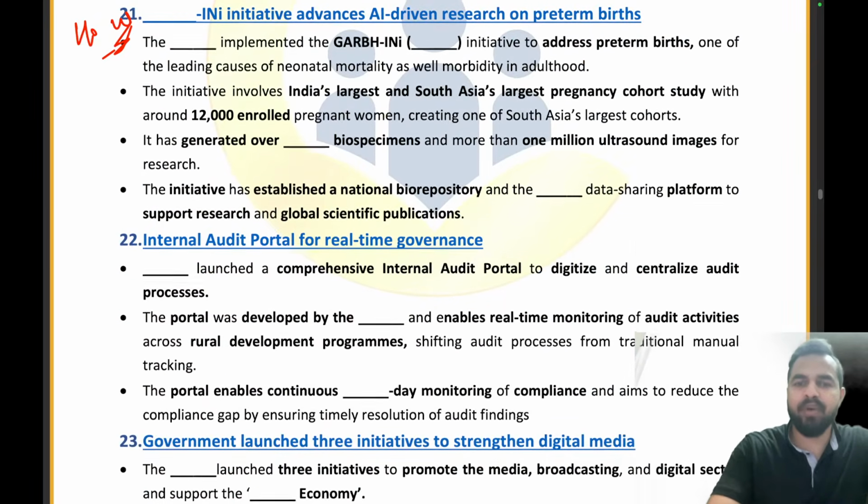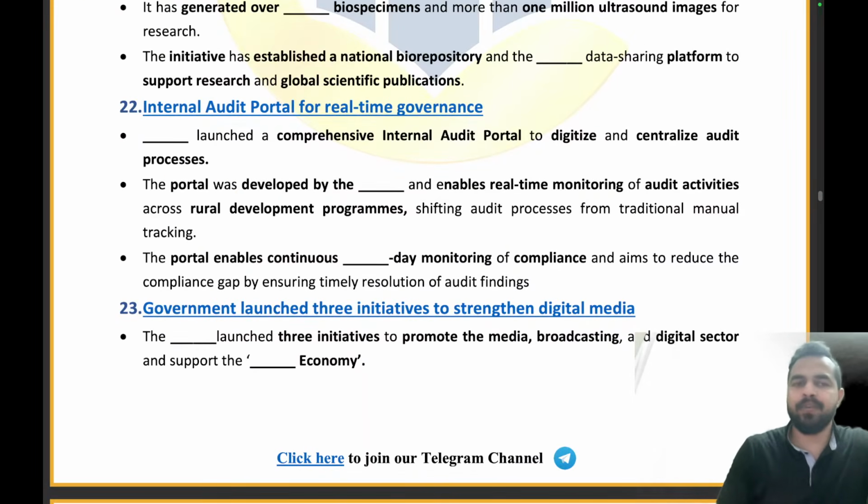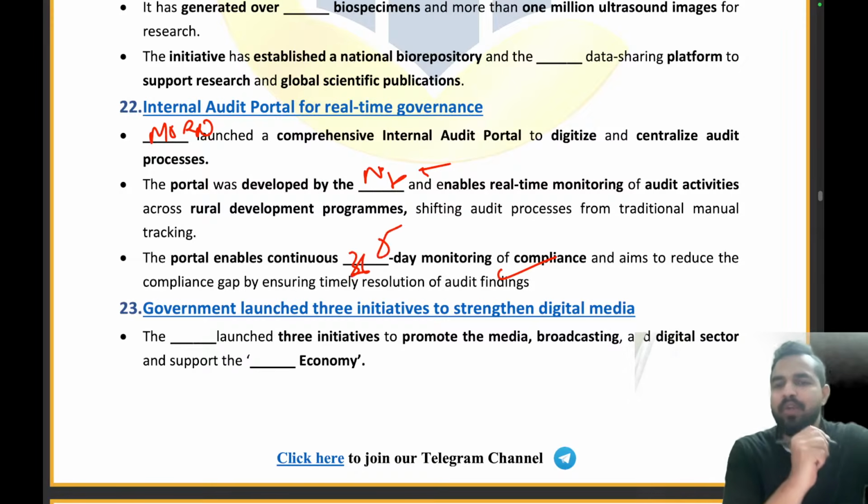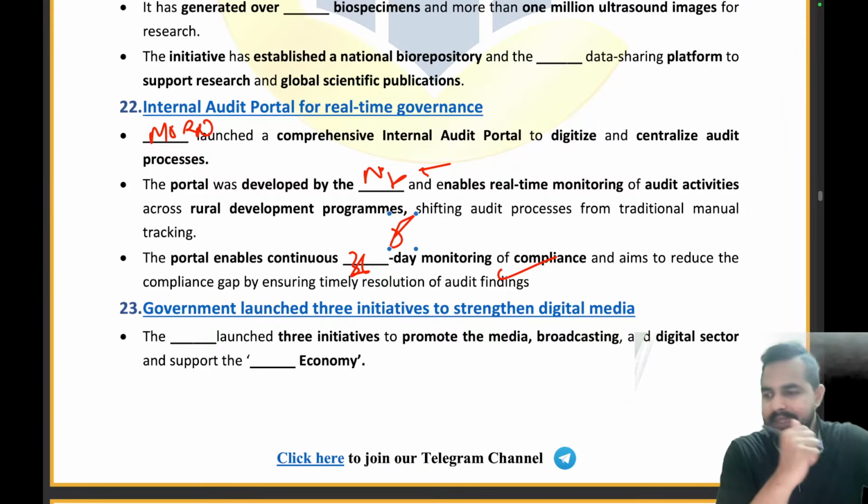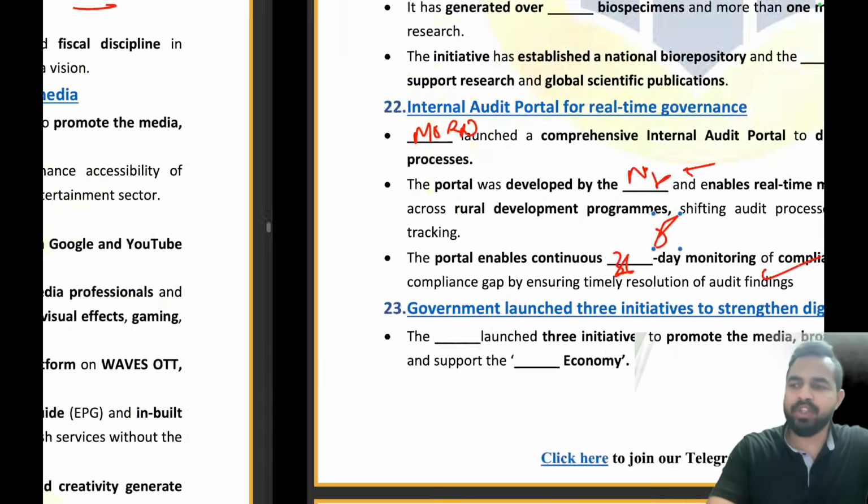Internal audit portal for real-time governance. What is the name of the ministry which has launched it? Ministry of Rural Development. And what is the organization which has developed this portal? It is the National Informatics Center. It enables continuous monitoring of compliances, that is 365-day monitoring of compliances. That's all. Clear everyone? Let's move on to the next news article.